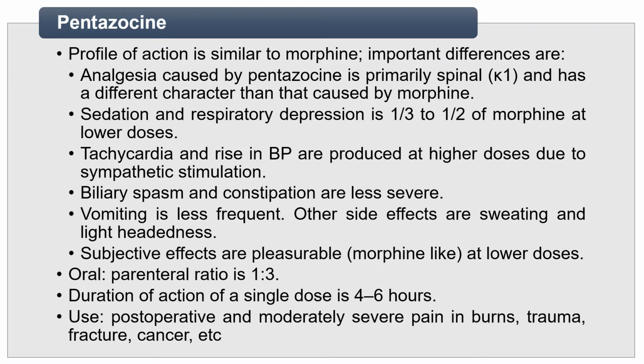Tachycardia and rise in BP are produced at higher doses due to sympathetic stimulation. Biliary spasm and constipation are less severe. Vomiting is less frequent. Other side effects are sweating and lightheadedness. Subjective effects are pleasurable, morphine-like, at lower doses. Its oral and parenteral ratio is 1:3. Duration of action of a single dose is about 4-6 hours. It is useful in postoperative and moderately severe pain in burns, trauma, fracture, cancer, etc.